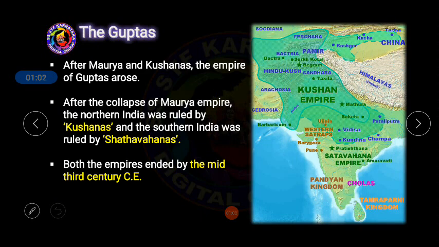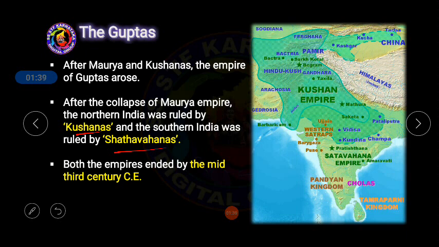First of all, the Gupta Empire started to develop after the collapse of the Maurya Empire. The northern part of India was ruled by the Kushanas, and South India was ruled by Shatavahanas. Both empires came to an end by the mid of the 3rd century. In the last videos we have already seen how the Maurya Empire started to rule, who was the famous ruler, how it got expanded, and so many other contributions made by Mauryas and Kushanas. So these are the two important aspects that we have already completed.